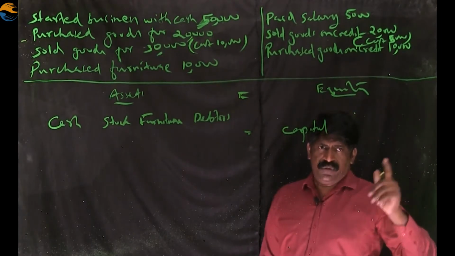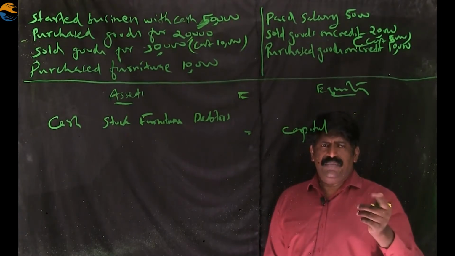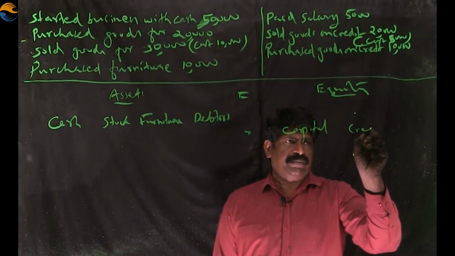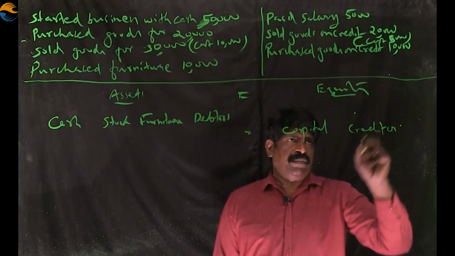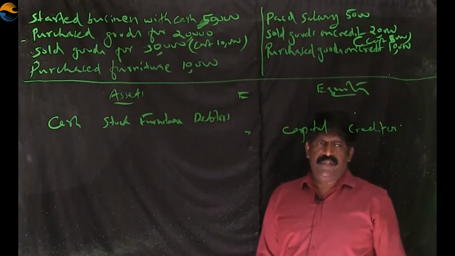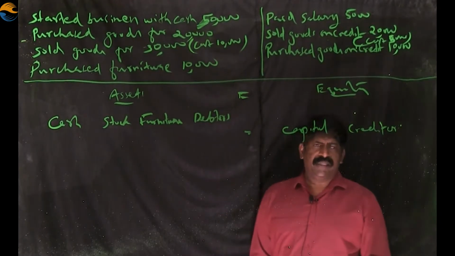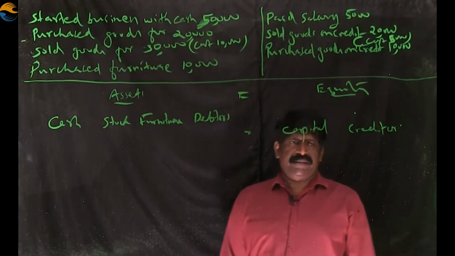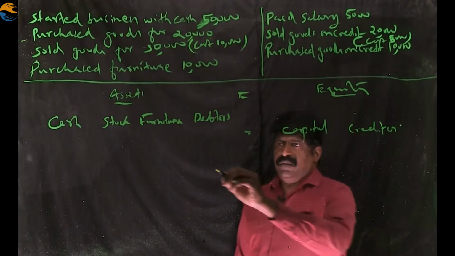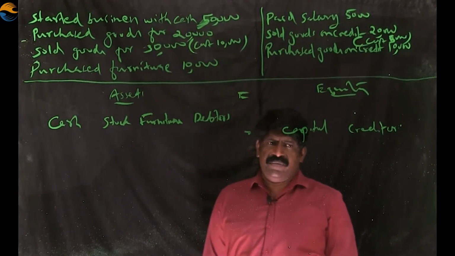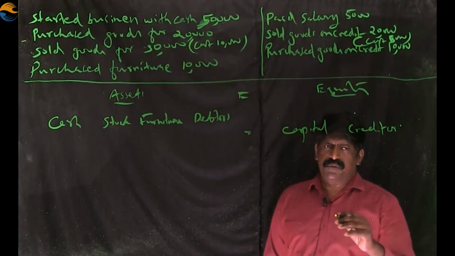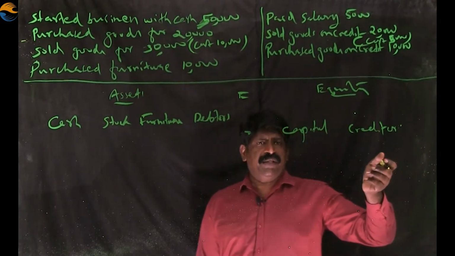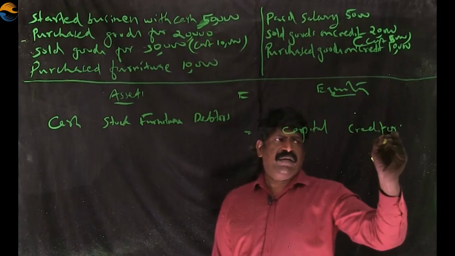So that person to whom we have to pay is called a creditor. Creditor is a liability because we have to pay him. In this case, stock will be affected. When we purchase goods, stock will increase. And we have to pay an amount to somebody else. So there will be creditor or creditors.